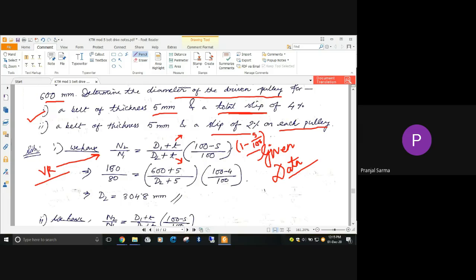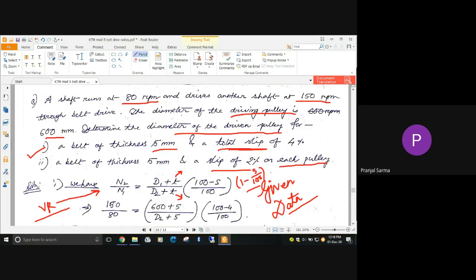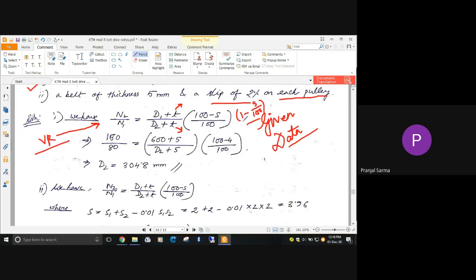After that, it's a very simple problem. You should just be able to properly analyze and use the given data. N2 is already given as 150 rpm, since it drives the other shaft at 150 rpm, and 80 rpm is N1. The diameter of the driving pulley, D1, is given, and D2 you need to find out. You can use either small d or capital D.